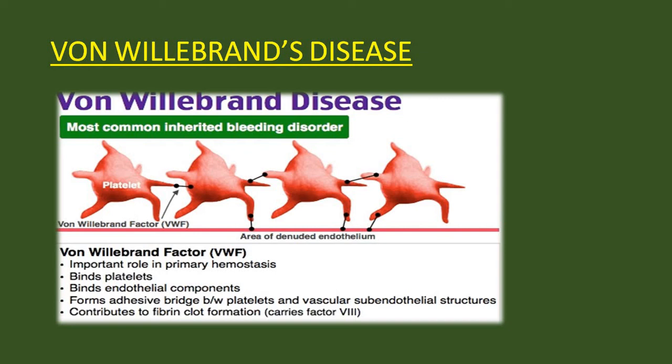What are the functions of von Willebrand factor? It has an important role in primary hemostasis. It binds platelets, binds endothelial components, and forms adhesive bridges between platelets and vascular subendothelial structures. It contributes to fibrin clot formation. So these many actions are there in von Willebrand factor, and its deficiency will affect all these steps.